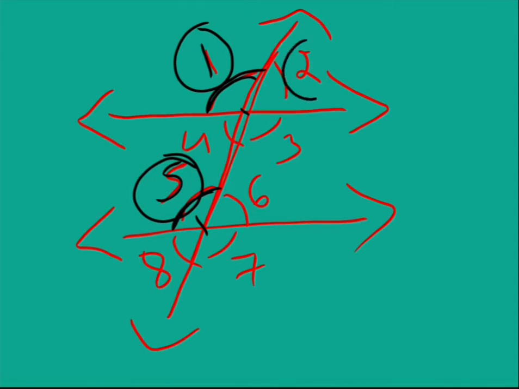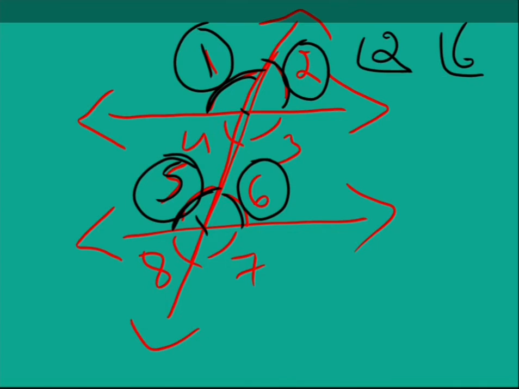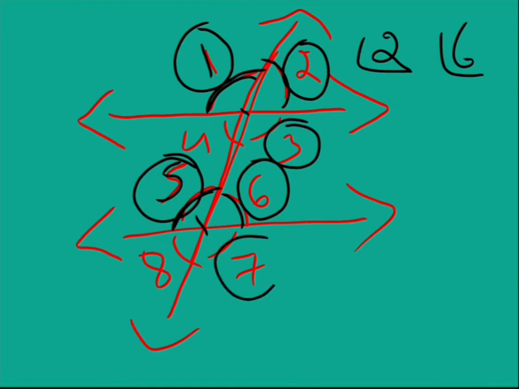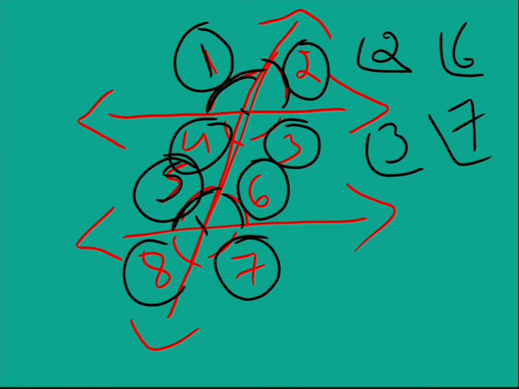If we move on to angle 2, at the same position in the second line you have angle 6. So angle 2 and angle 6 are also corresponding angles. Now move on to angle 3. At the same position you have angle 7 on the next line. So angle 3 and angle 7 are also corresponding angles. Now angle 4 and angle 8. They are also in the same position on both lines, so angle 4 and angle 8 are called corresponding angles.